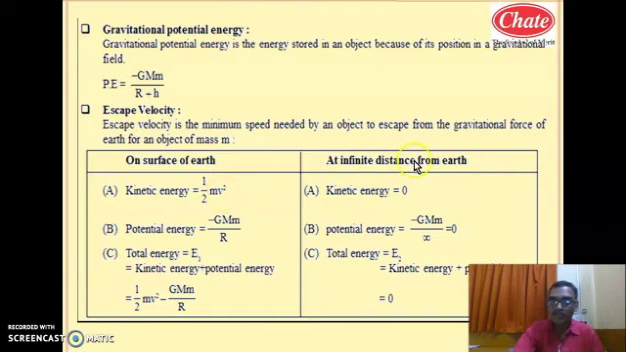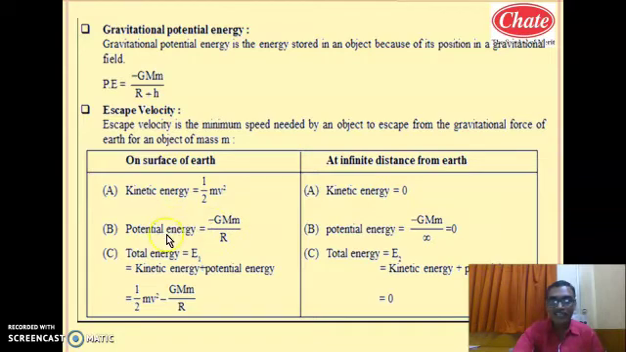When the body reaches the infinite height, your desired height, which is very large, there the final velocity becomes 0. As the velocity becomes 0, the kinetic energy will be 0. Here mass is not 0, but velocity becomes 0. Since velocity becomes 0, kinetic energy will be 0. So this is the initial kinetic energy, and this is the final kinetic energy.